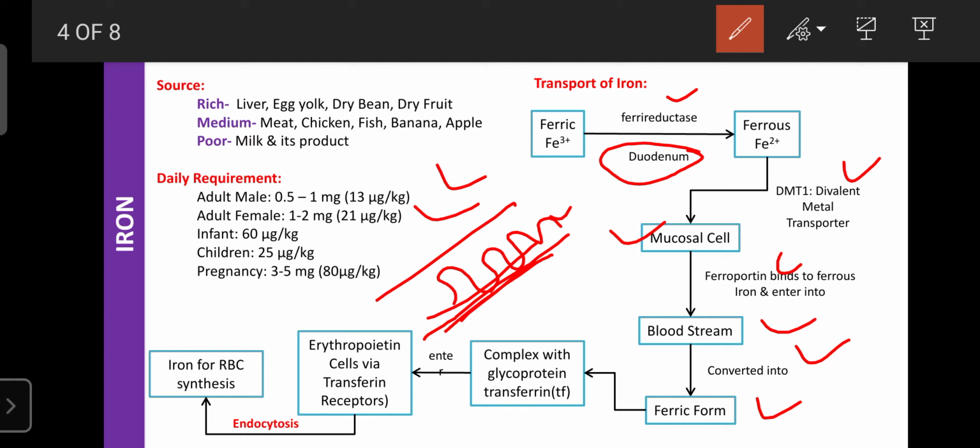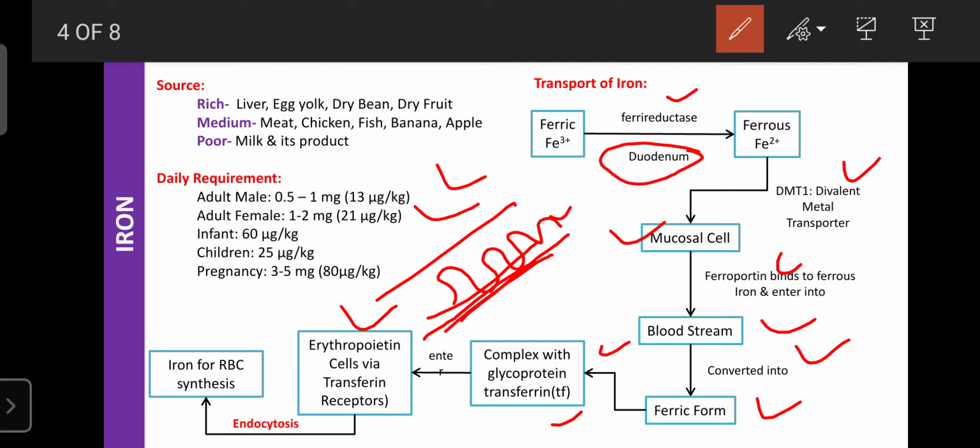Then this ferric form of iron enters the erythropoietic cells via transferrin receptors, by complexing with the glycoprotein transferrin in the blood. Once the ferric form is formed in the blood, it complexes with the glycoprotein transferrin, also written as TF. Then this ferric form, conjugated with the glycoprotein, is transported to different parts of the body.